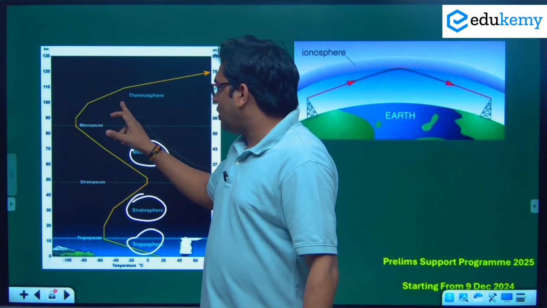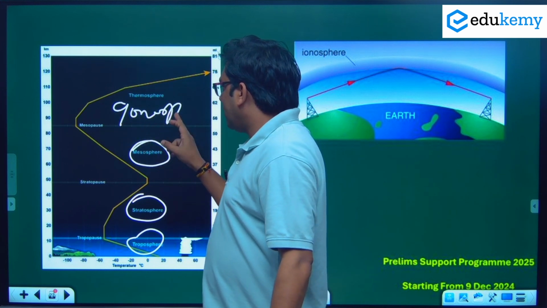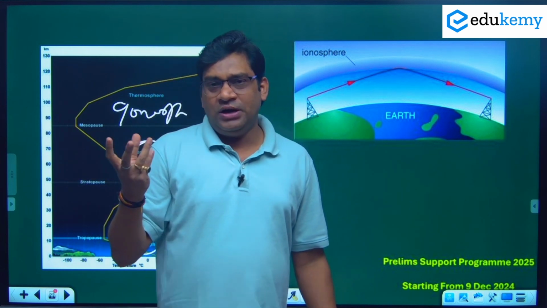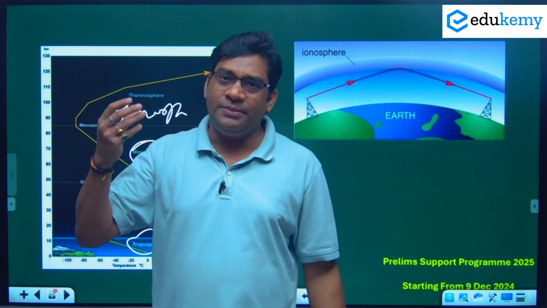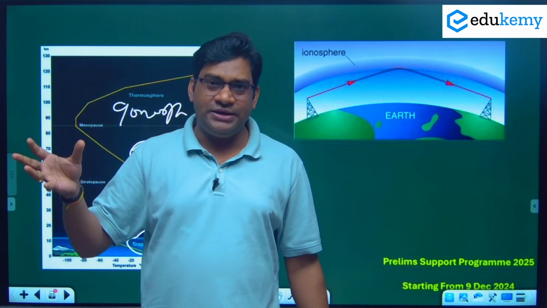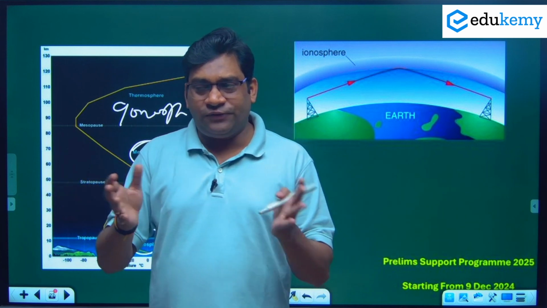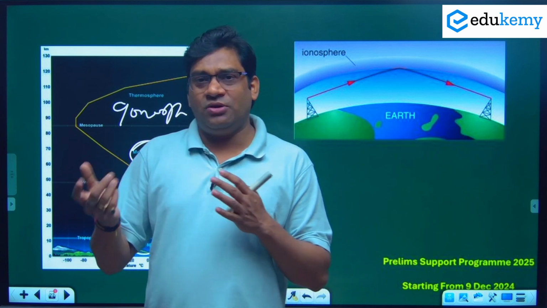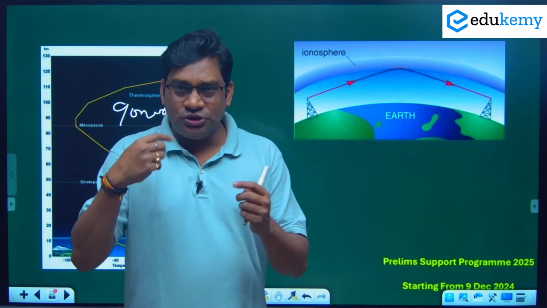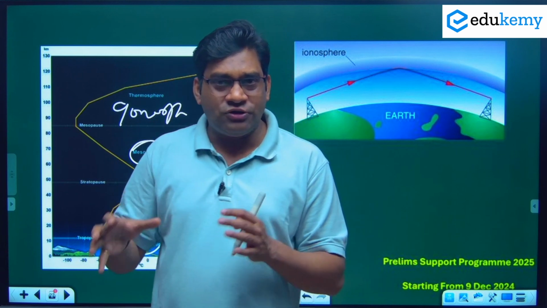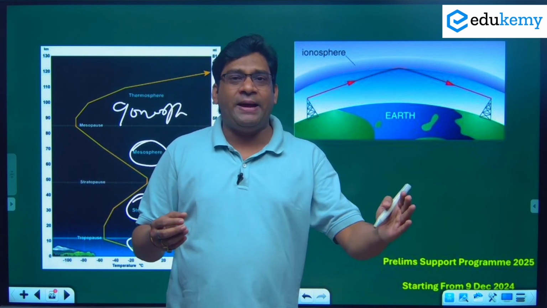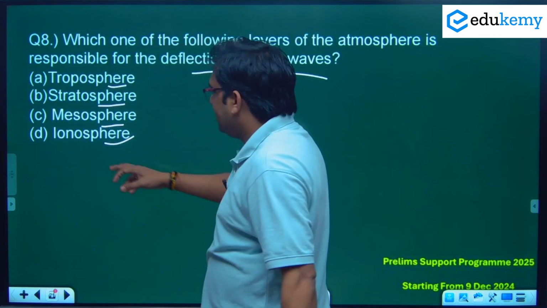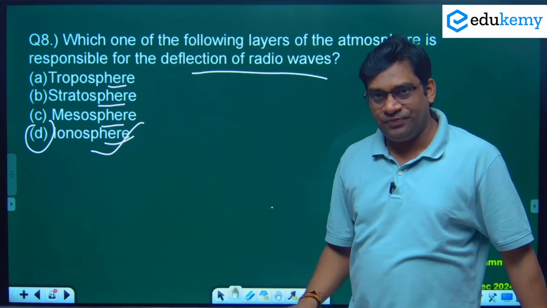Then comes the thermosphere. The ionosphere is a part of the thermosphere, and the word ion comes from the presence of different atmospheric gases which come in contact with X-rays or gamma rays, so that electrons are released. These free electrons vibrate, with addition and subtraction of electrons forming cations and ions, so this ionization process happens. Because of this ionization, whatever radio waves come are reflected back to the earth's surface. This happens in the ionosphere. So the correct answer is option D, ionosphere.